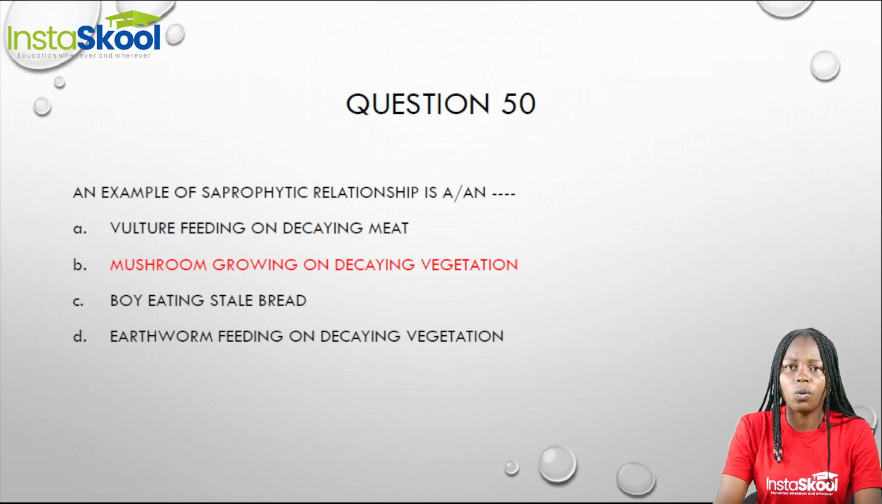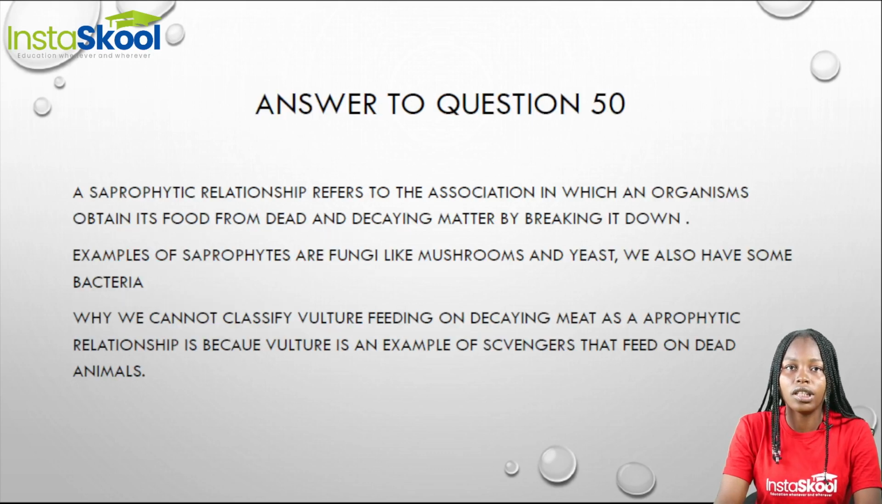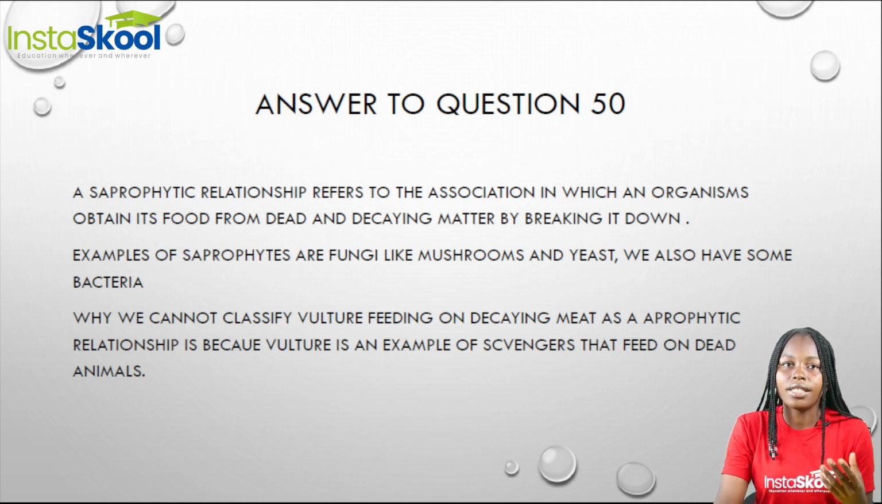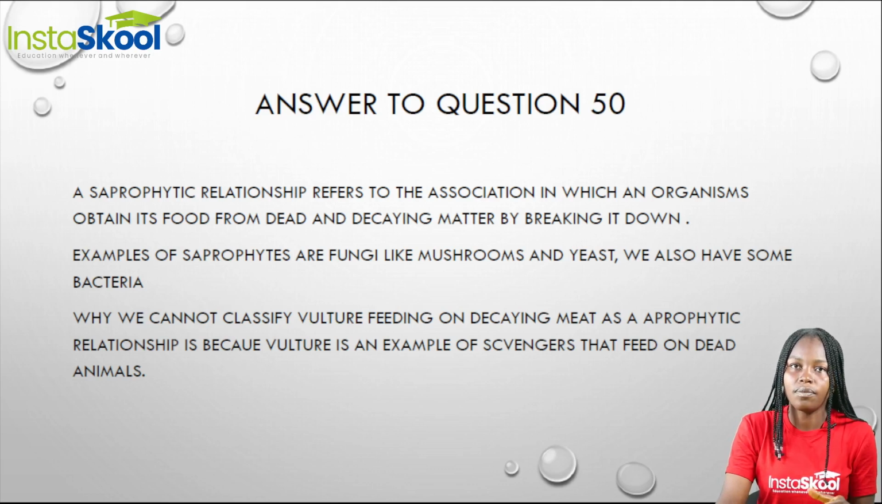But you might wonder why we did not choose option A, a vulture feeding on decaying meat. Why we did not classify vulture feeding on decaying meat as a saprophytic relationship is because the vulture is an example of a scavenger, and scavengers feed on dead animals. This is quite different from saprophytes. Saprophytes break down dead organic matter.